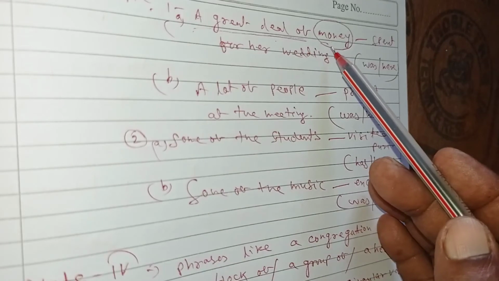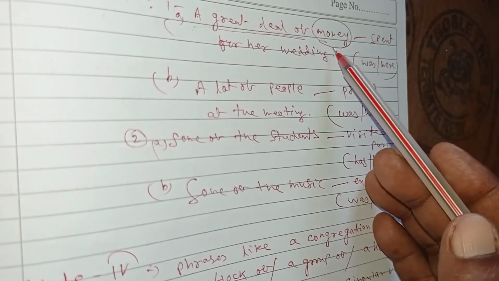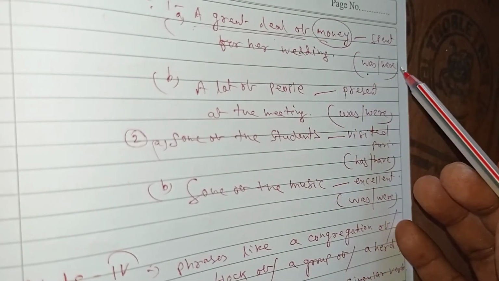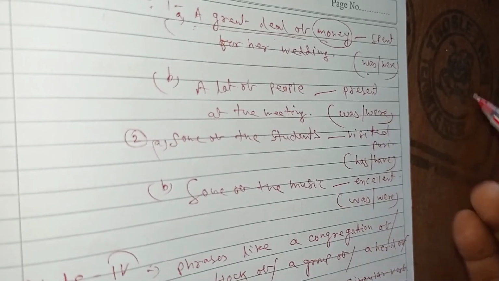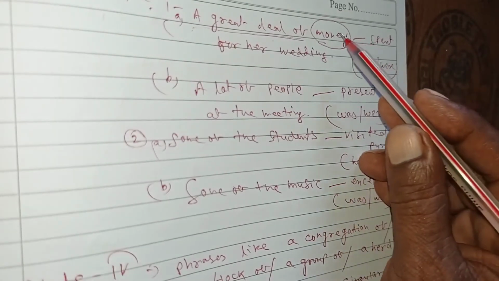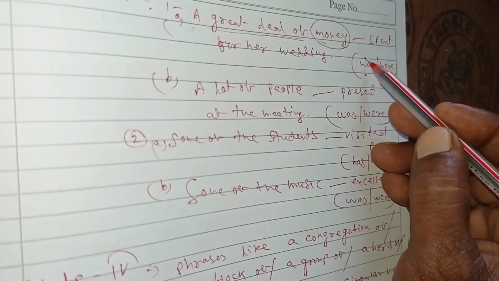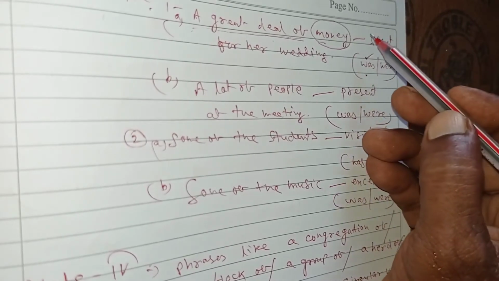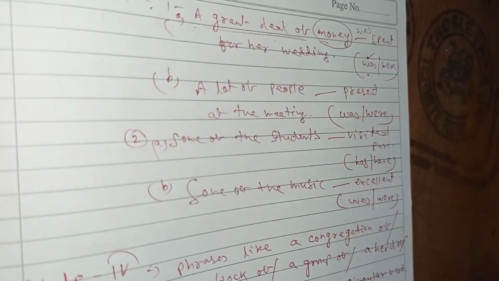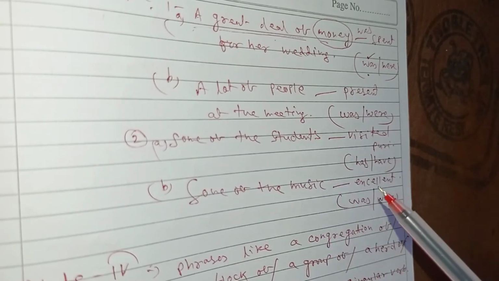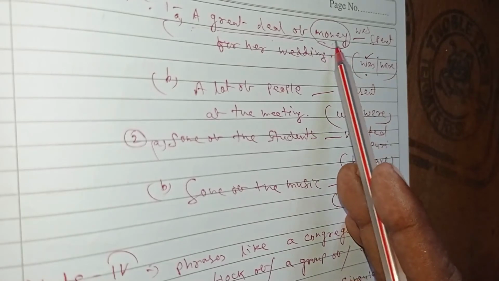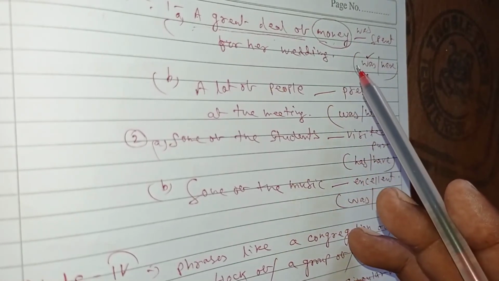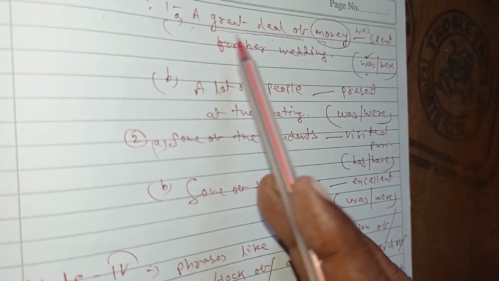Was spent or were spent, which is correct? It makes the sentence singular, so it must take "was." A great deal of money was spent for her wedding. Here the noun is singular, so it must take a singular verb.